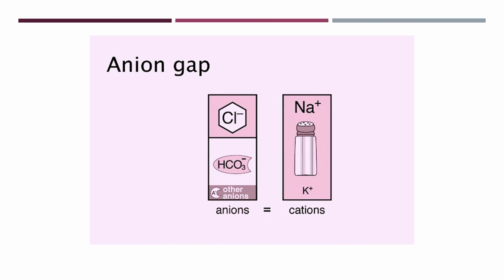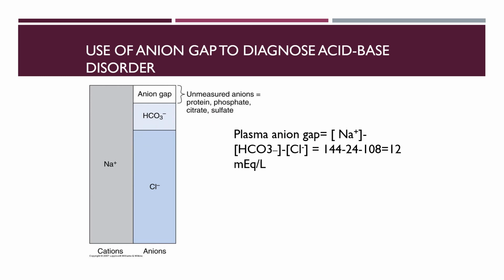Now another important term, the anion gap. The concentration of anions and cations in the plasma is the same; it must be equal to maintain electrical neutrality. Therefore, there is no true anion gap in the plasma. However, certain cations and anions are routinely measured: for example sodium, and for anions chloride and bicarbonate. So the anion gap is the difference between the measured cations and the measured anions. We can measure Na+, bicarbonate and chloride.